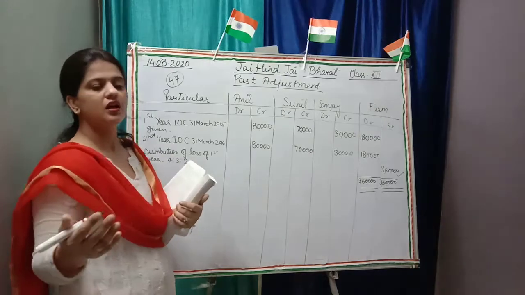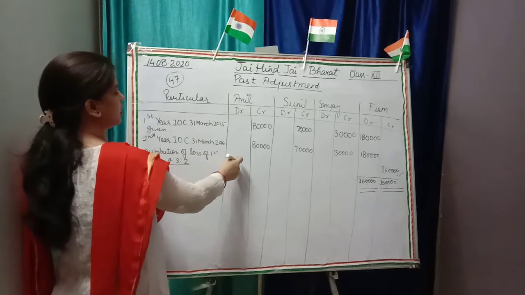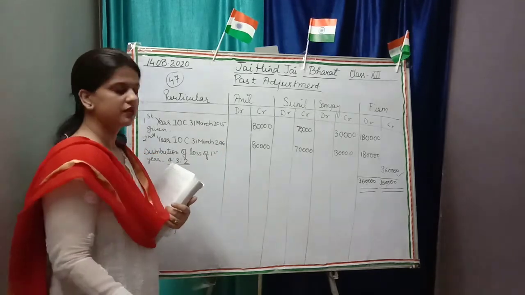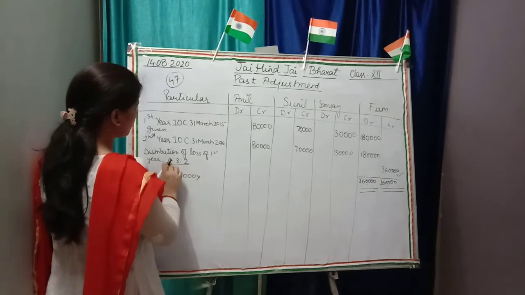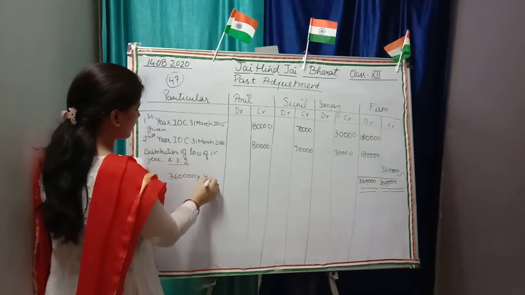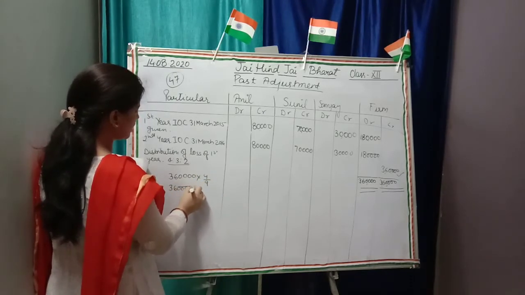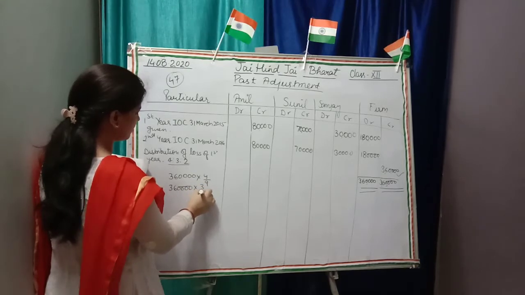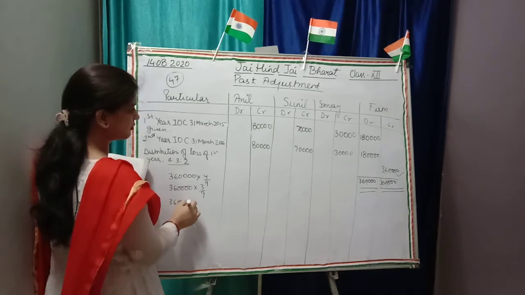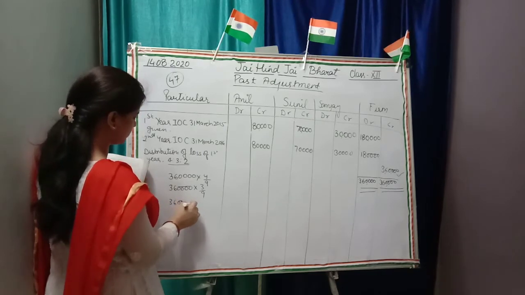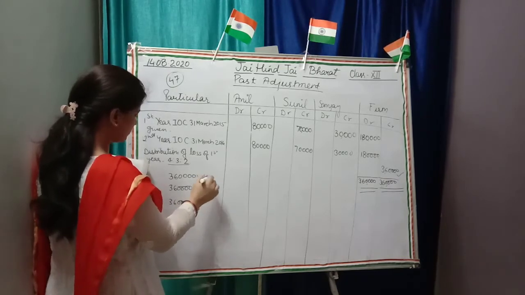Means, by calculating the distribution ratio, what the loss is coming. 3,60,000 into 4/9, 3,60,000 into 3/9, and 3,60,000 into 2/9. Calculate it.